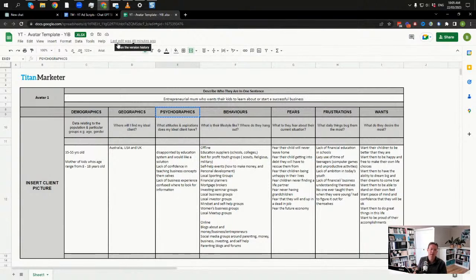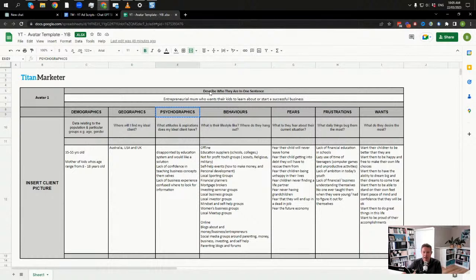So the example that I'm going to use here is, how do we get ChatGPT to write me a YouTube ad for Youth in Business to get out to mums who want to teach their kids how to start successful businesses? Okay, so that's the topic that I'm going to use, and you guys can see how this works together. So basically, the way I do my avatar is really, really clean.